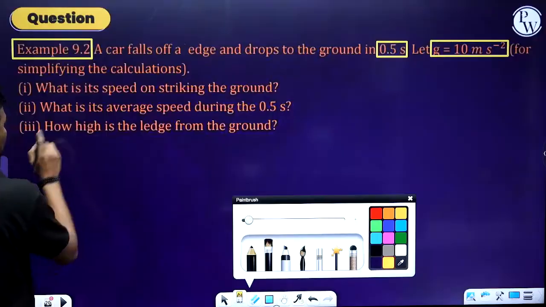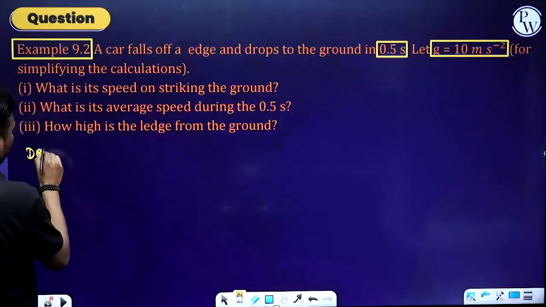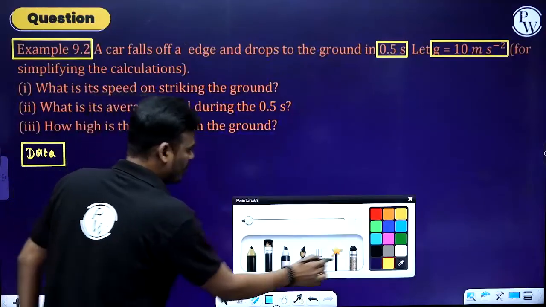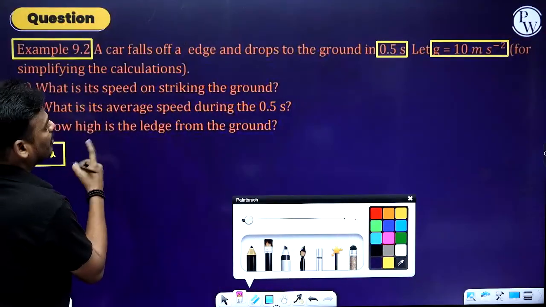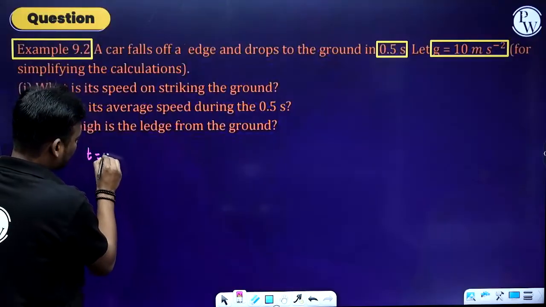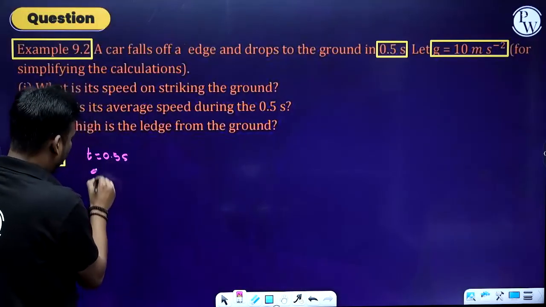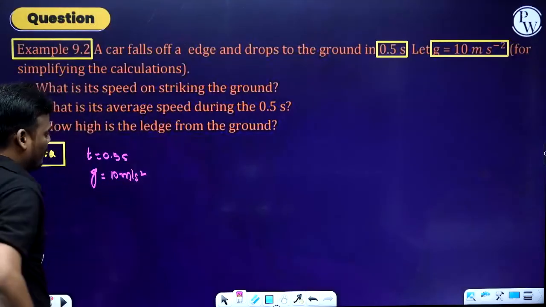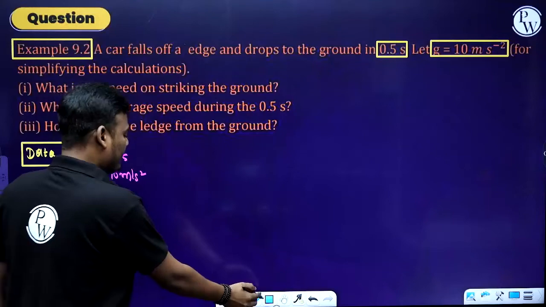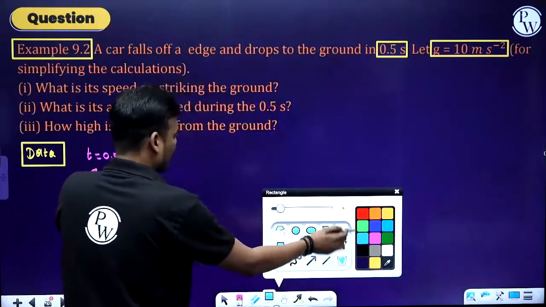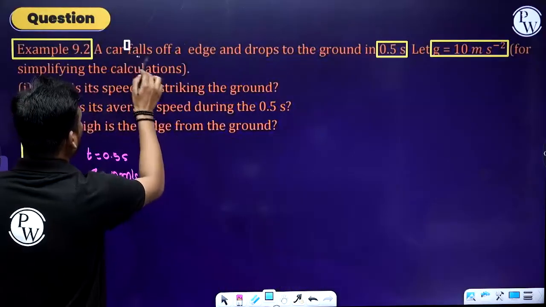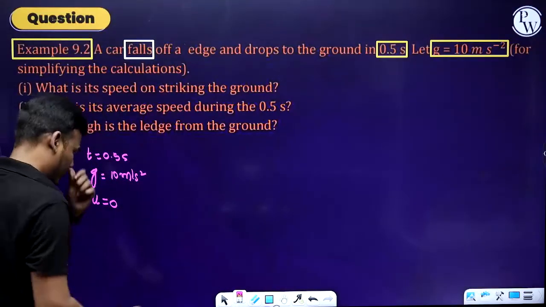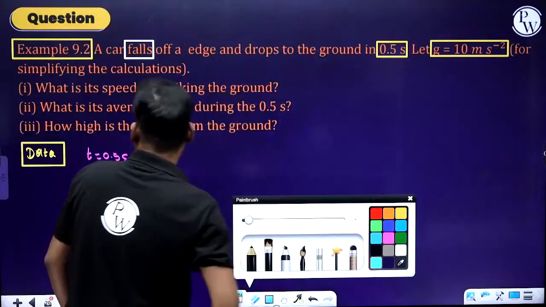So first, write down the data. According to the data, what have they given? Time, how much is it? 0.5 seconds. And the g value, 10 meter per second square. Both are in SI unit. Fine. And one more piece of data they have given in words, that is, falls. Falls means initial velocity is 0. Okay, initial velocity is 0.